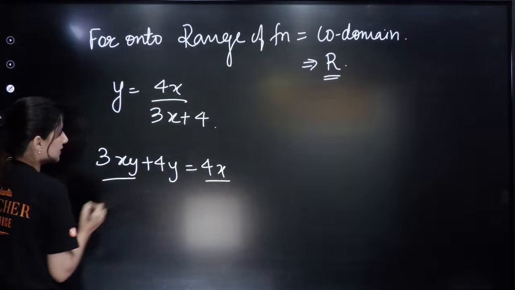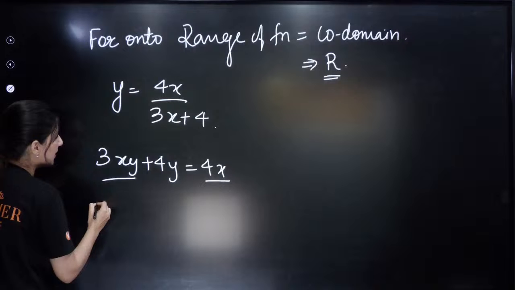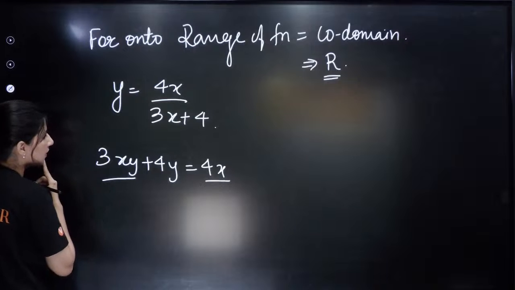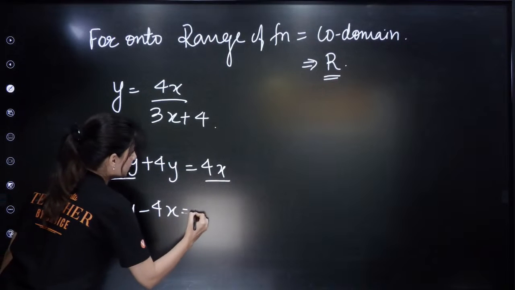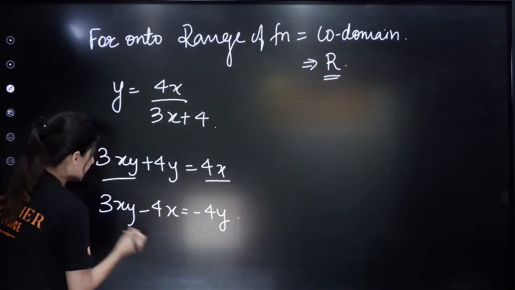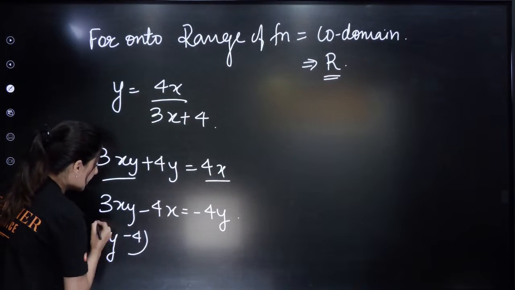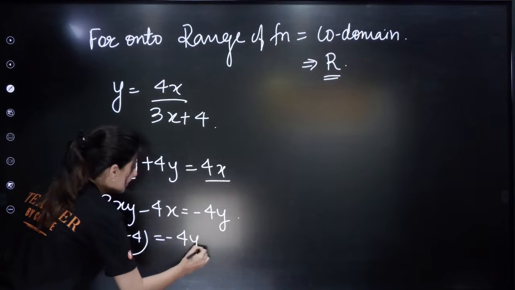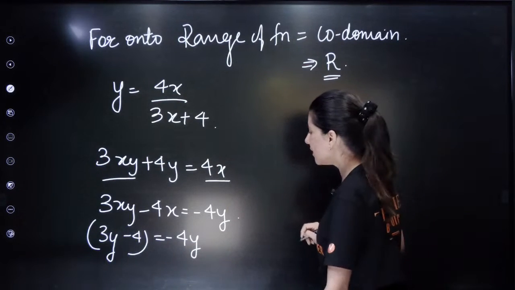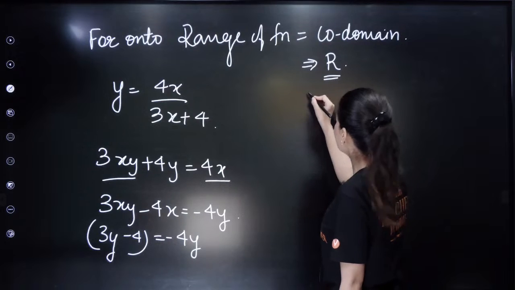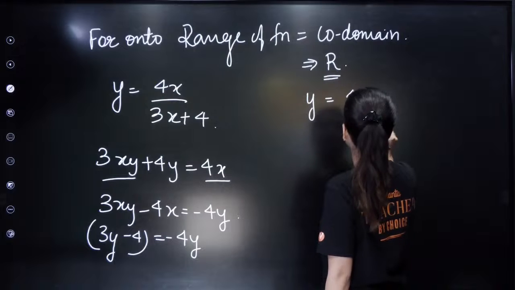Now this and this can be clubbed together. So 3xy minus 4x is equal to minus 4y. If I take x common, so x(3y minus 4) is equal to minus 4y. We can calculate the value from here clearly.